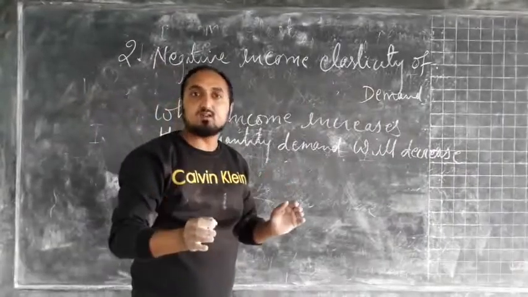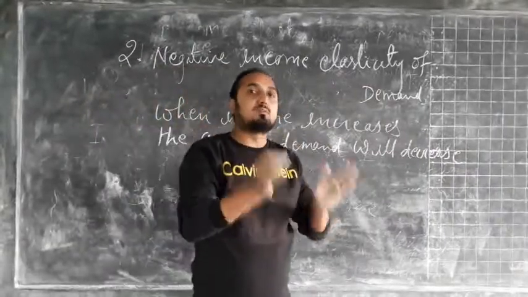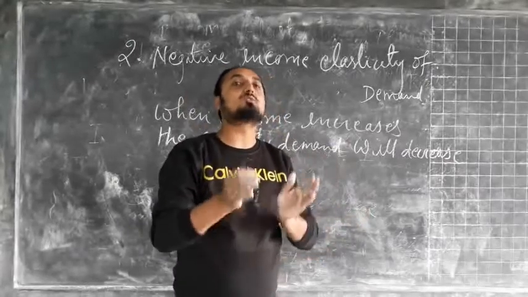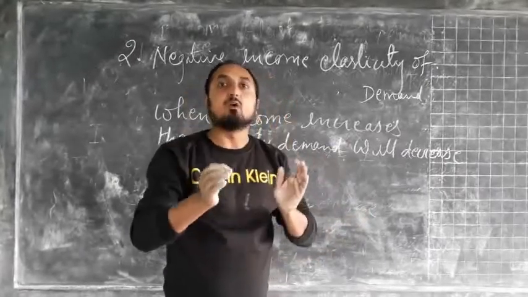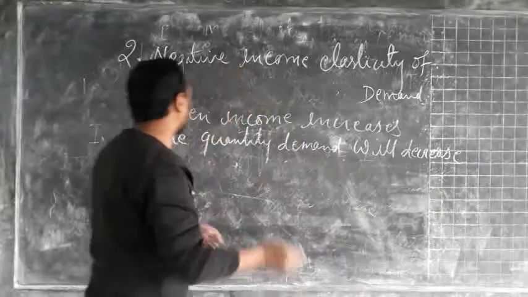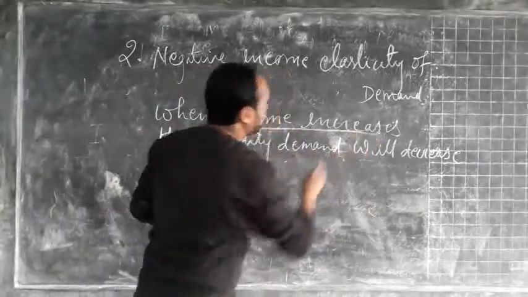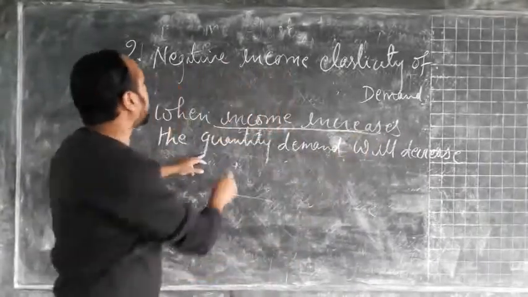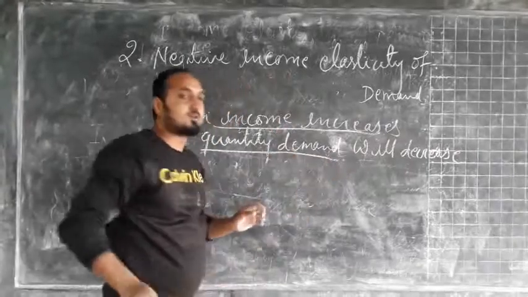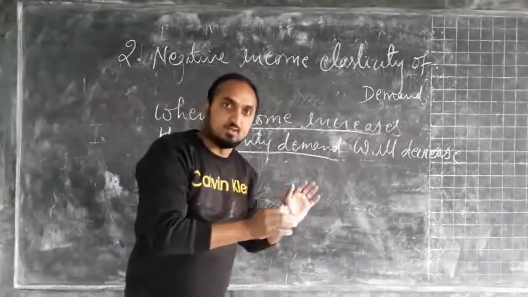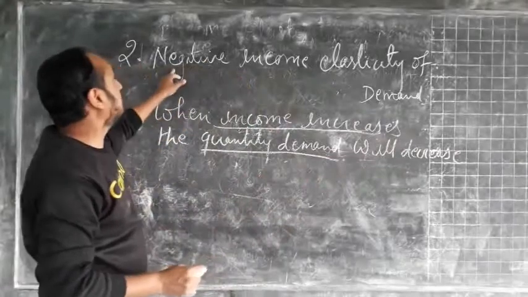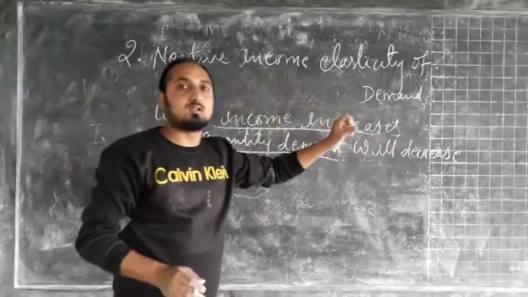So the definition of inferior goods is that inferior goods refers to those types of commodity in which when income of the consumer increases, the quantity demand or the quantity purchase of the commodity will degrade. So that concept is called negative income elasticity of demand.